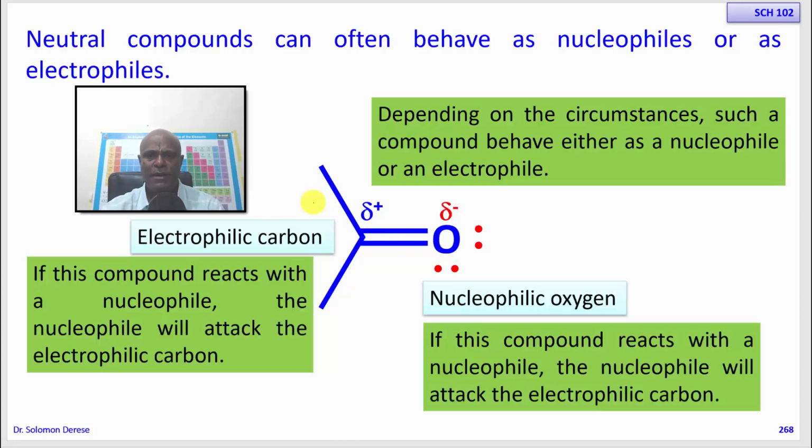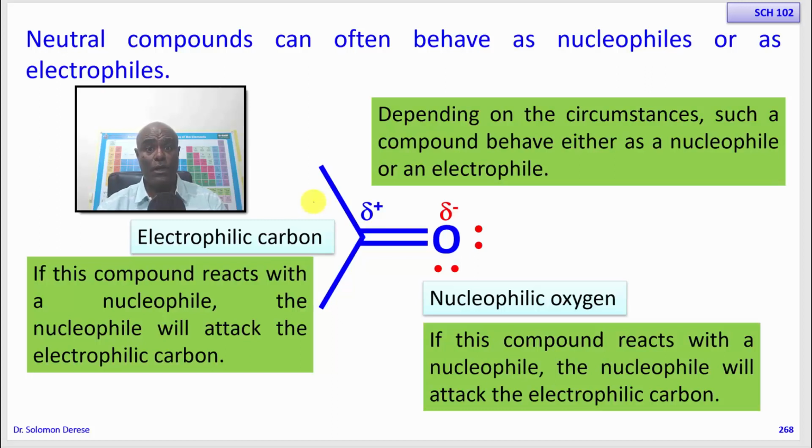So we learned about nucleophiles and electrophiles from the very basic definition. You know what electrophiles are, you know what nucleophiles are. You've also understood the basic structure requirement for a reacting species to be a nucleophile or an electrophile.